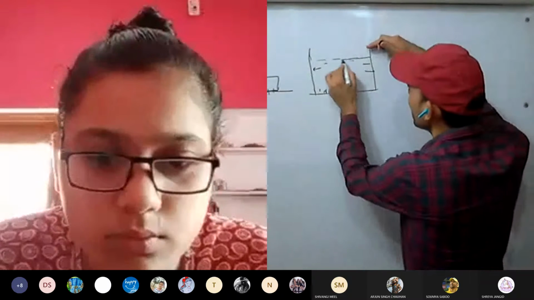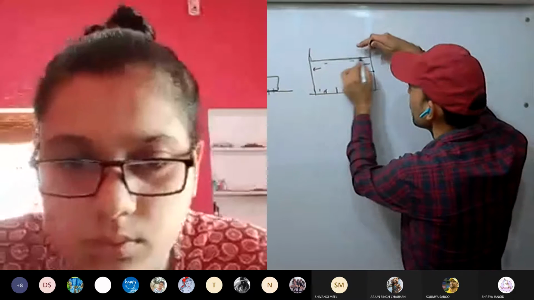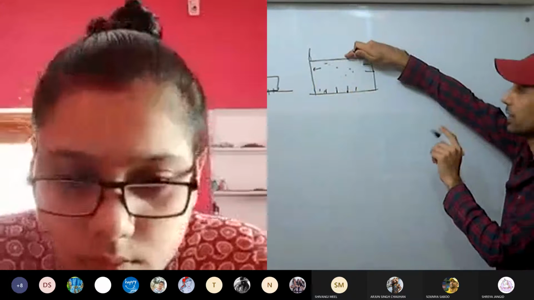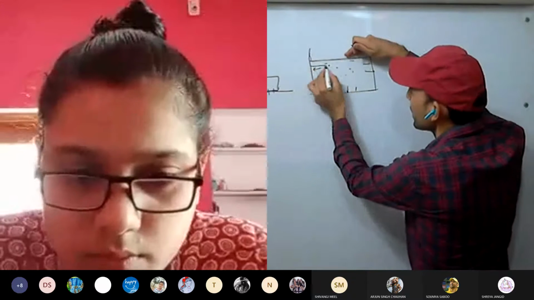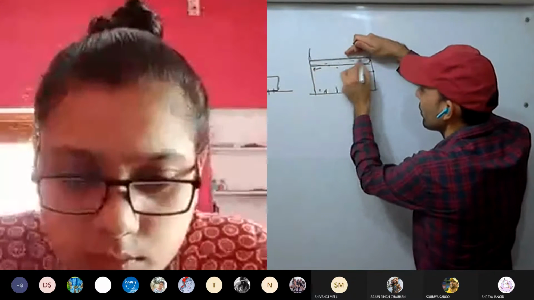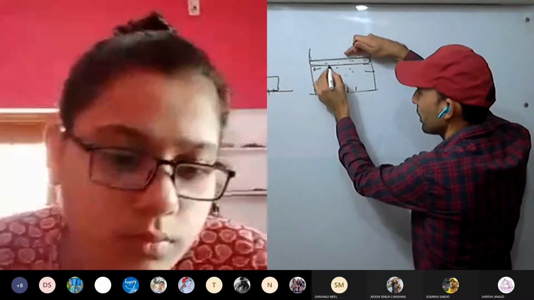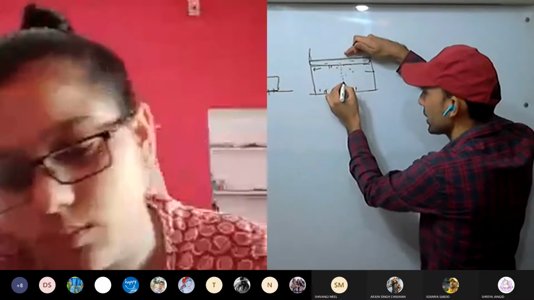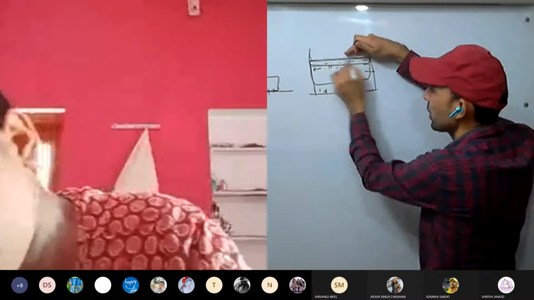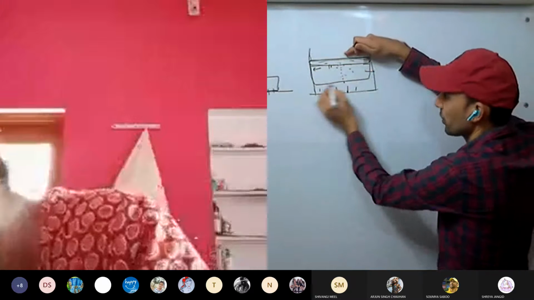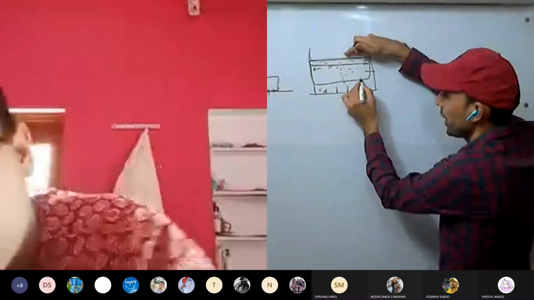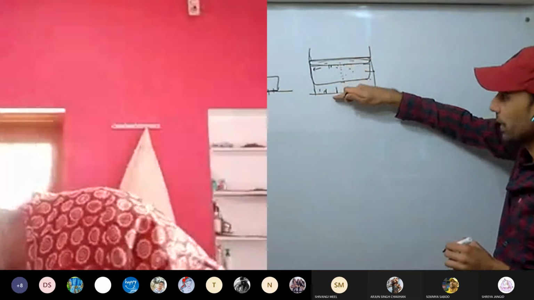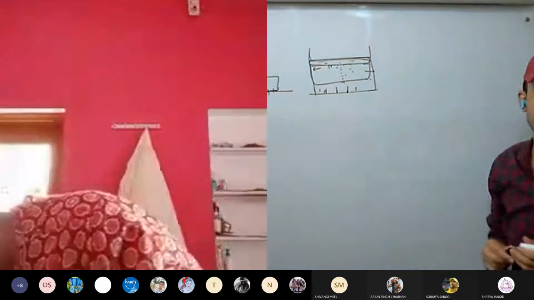It means below the free surface, at every point there is pressure exerted by the liquid. This is the weight of the liquid that is exerting pressure at every point, here as well as on the sides. As the depth increases, more weight of the liquid will be above that point, so more pressure at these points. So liquid pressure is exerted at the base as well as on the sides of the container.